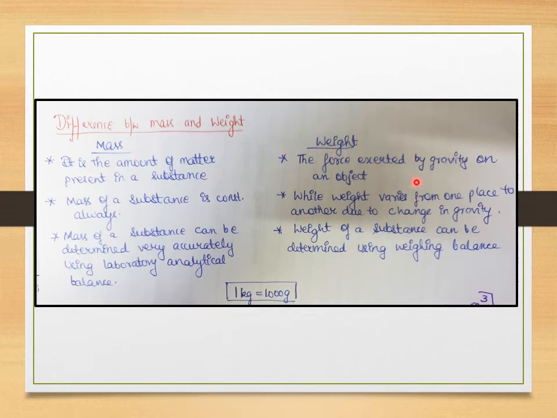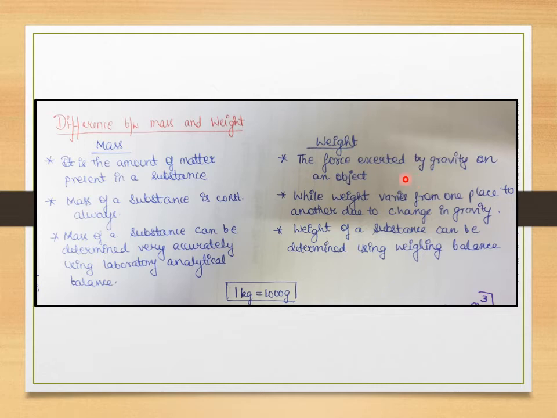But when I'm talking about weight, I consider the gravitational pull along with the amount of matter present in my body. So if you go to some other planet with zero gravitational pull, what you have is your mass and not the weight.